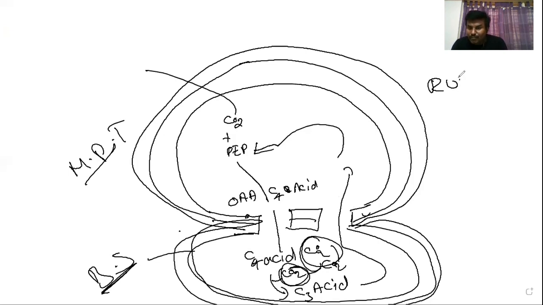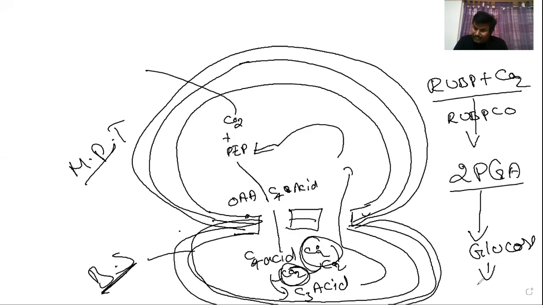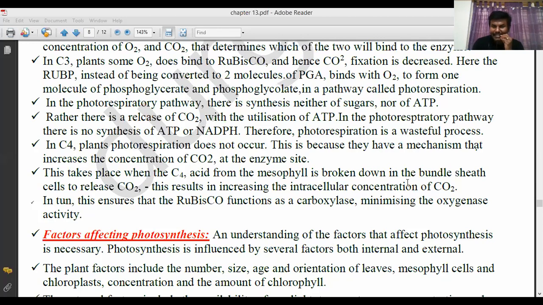In such cases, ribulose bisphosphate is combined with carbon dioxide. In the presence of ribulose bisphosphate carboxylase oxygenase, it is converted into 2 molecules of PGA. These 2 molecules of PGA through a series of reactions form glucose. This glucose is converted into sucrose, and this sucrose is converted into starch. Like this. This process is called photorespiration. So in C4 plants, ribulose bisphosphate carboxylase oxygenase enzyme activity is reduced.